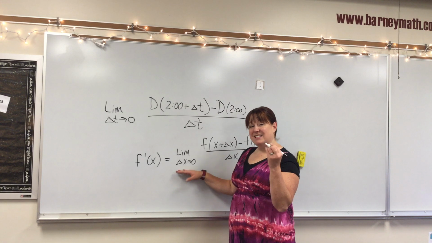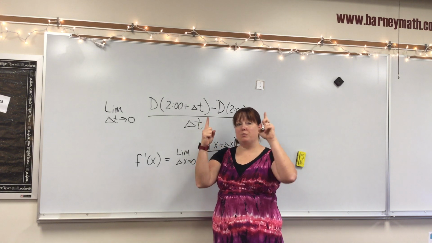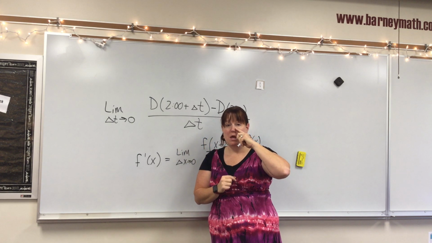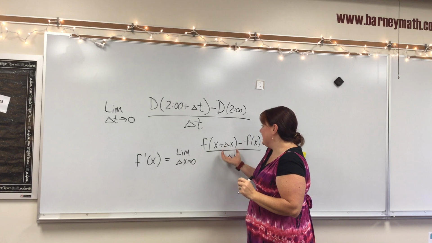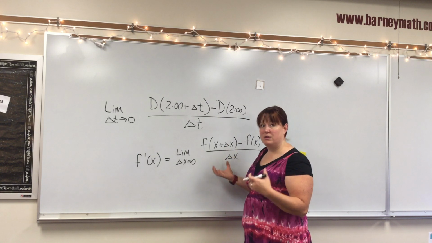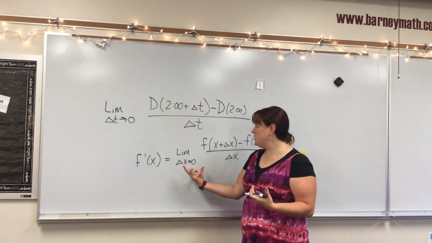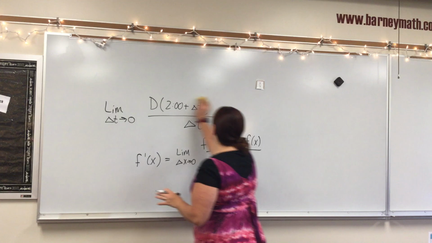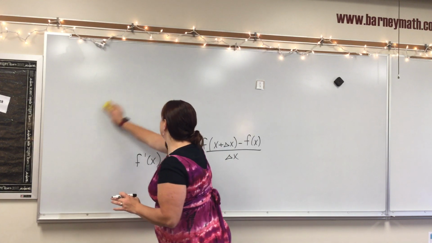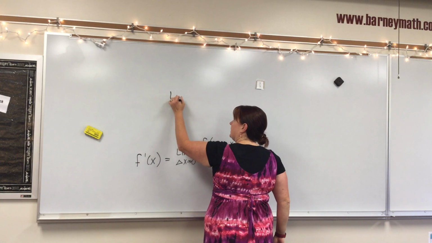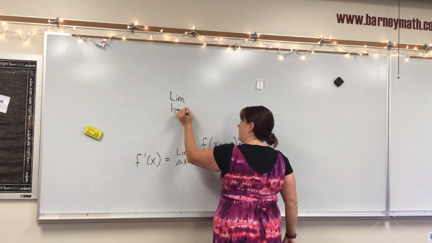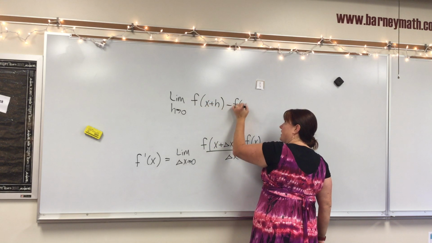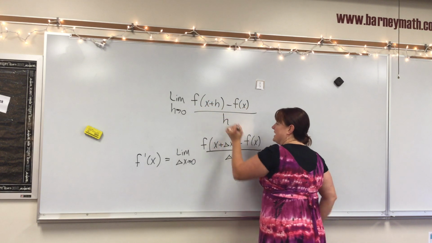Now, if we get this delta x to get really, really close to 0, then those points, instead of being far away, are getting closer and closer to each other. But again, we can't plug 0 into this because we would get 0 over 0, which is an indeterminate form. So we use the limit as delta x approaches 0. So that's where this whole thing comes from. You might also see it as the limit as h approaches 0 of f of x plus h minus f of x over h. It's the same thing.